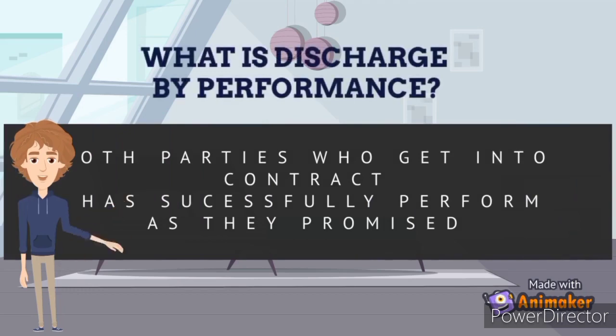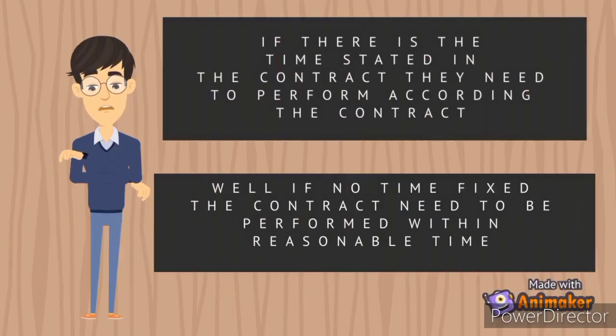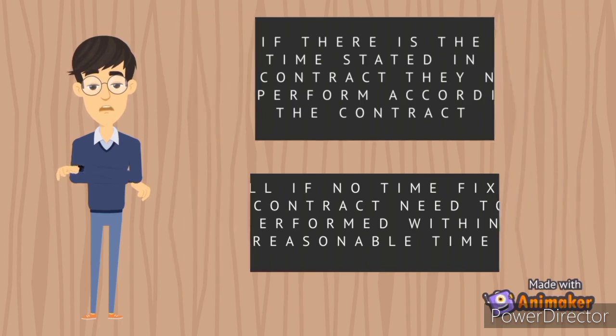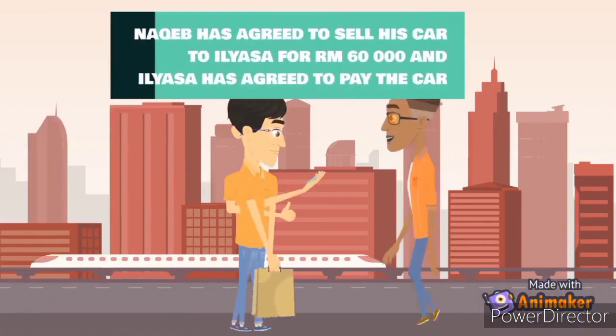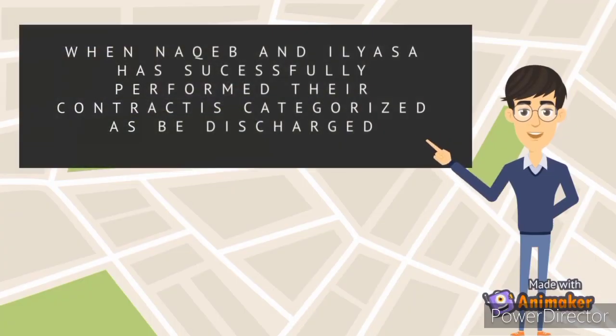What is discharge by performance? Both parties who get into a contract have successfully performed as they promised. If there is a time stated in the contract, they need to perform according to the contract. If no time is fixed, the contract needs to be performed within a reasonable time. Naqib has agreed to sell his car to Ilyasa for RM60,000 and Ilyasa has agreed to pay for the car. When Naqib and Ilyasa have successfully performed, their contract is categorized as discharged.